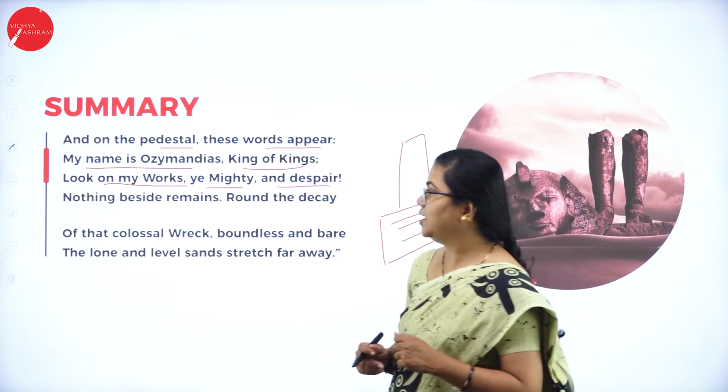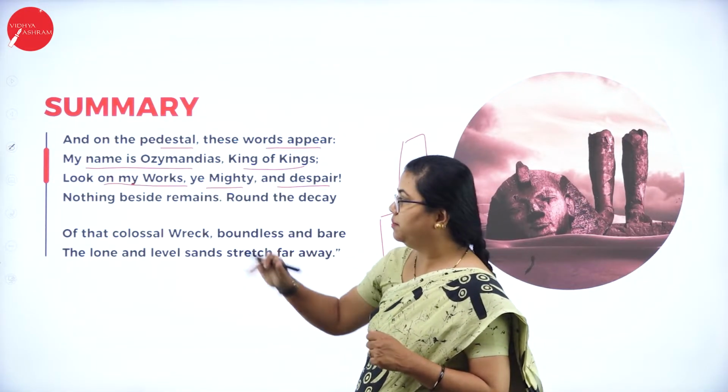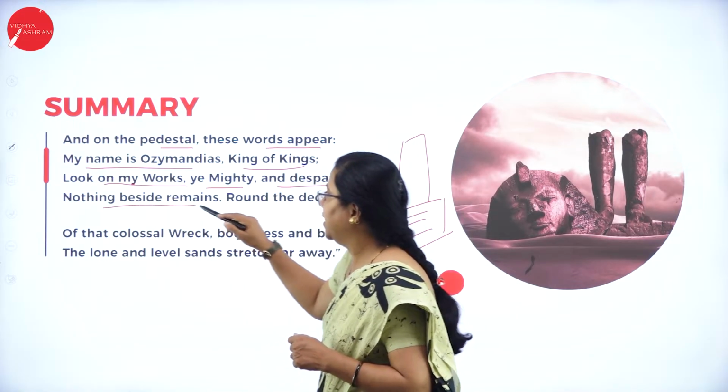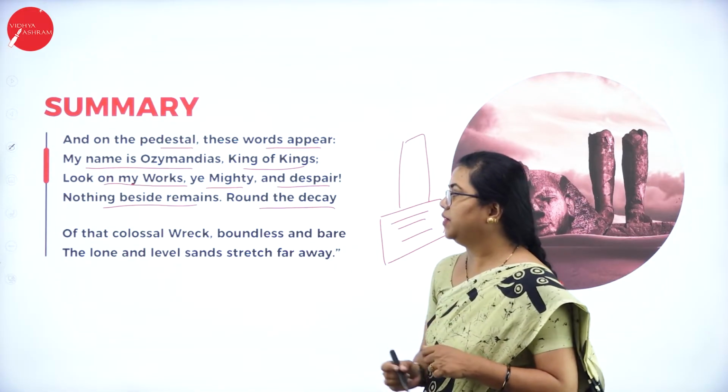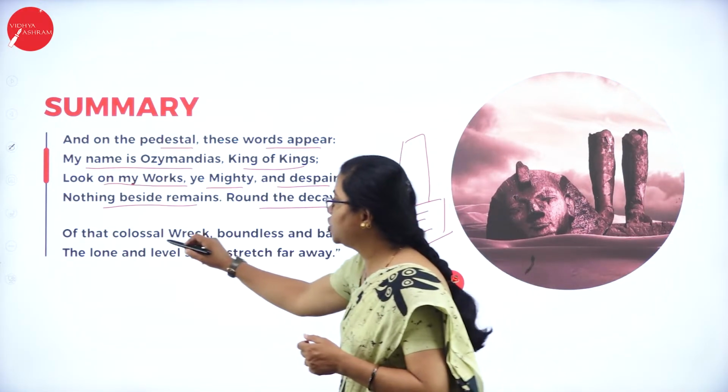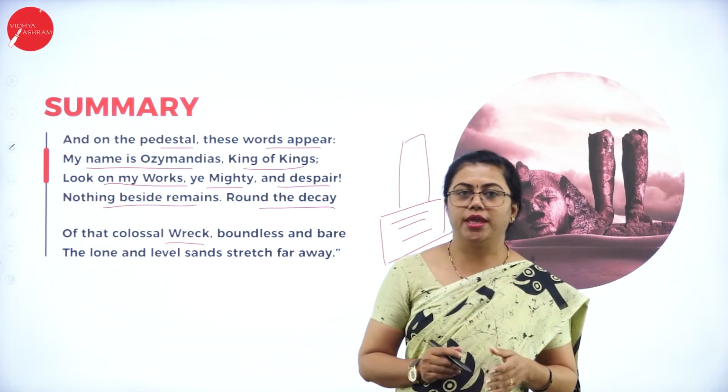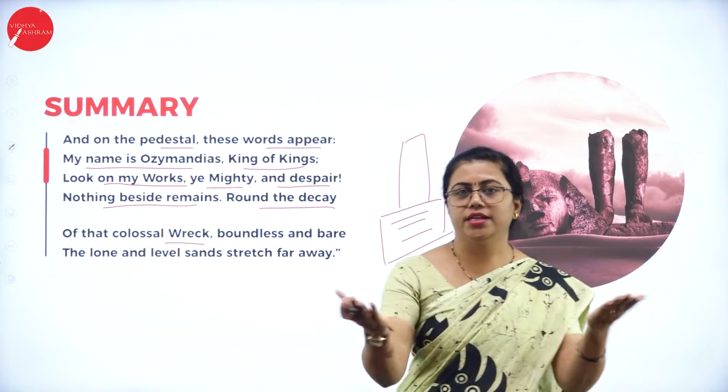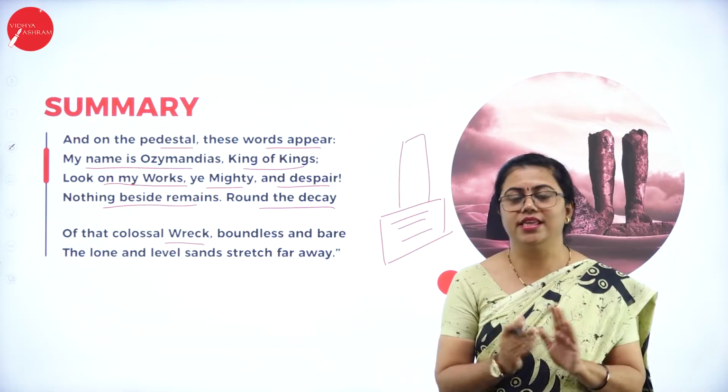So what all is he talking about? He tells about what was there on the pedestal. "Nothing beside remains. Round the decay of that colossal wreck." Wreck means to fall down and get spoiled. So in that place of that colossal wreck, there is nothing left.